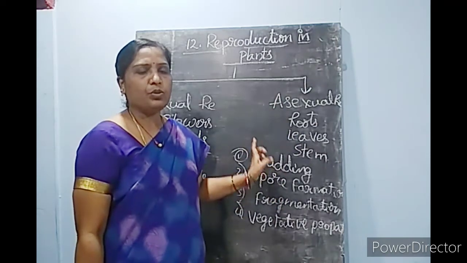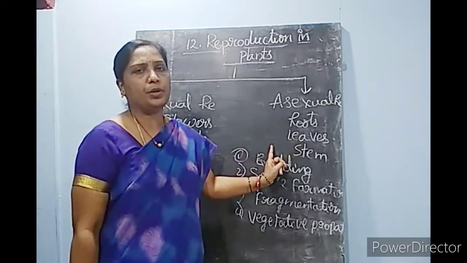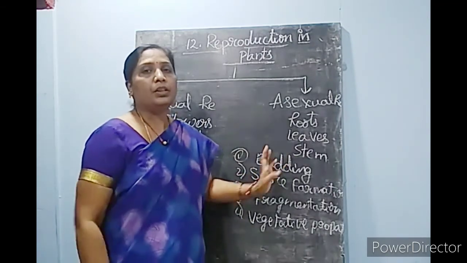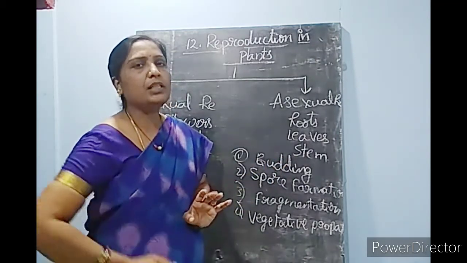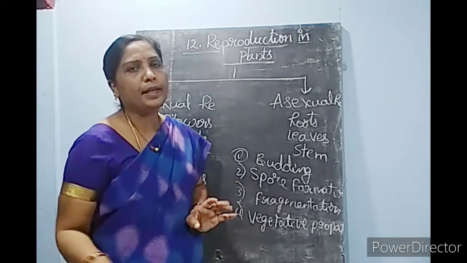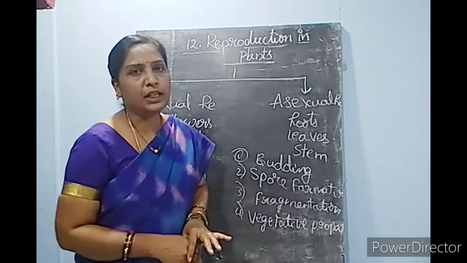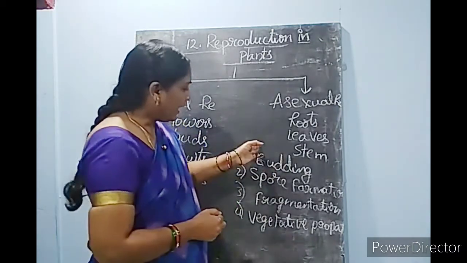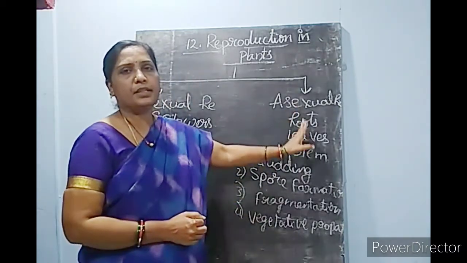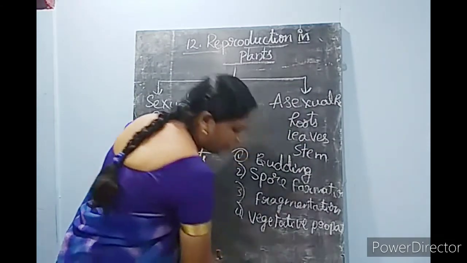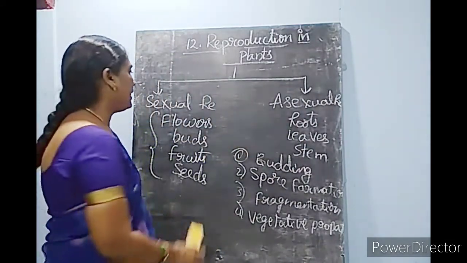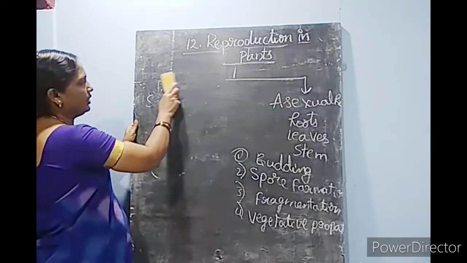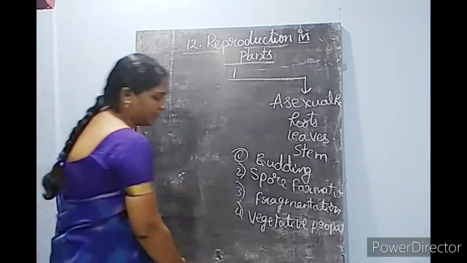So the plants which are produced by asexual reproduction are the exact copy of the parent plant. There is no chance for the production of new variations. Little variation also will not occur. So what is the meaning of budding and what are the different types of asexual reproduction taking place in plants? We'll understand now. I'll explain the different types of asexual reproduction which take place in plants.